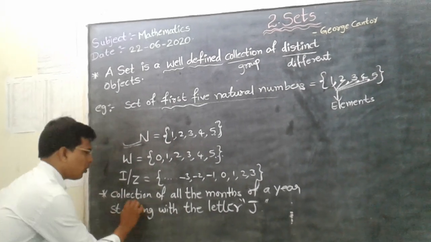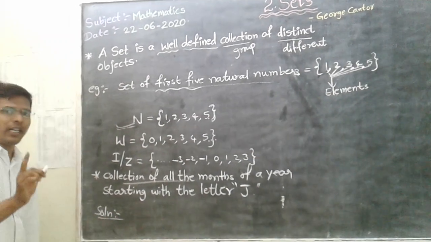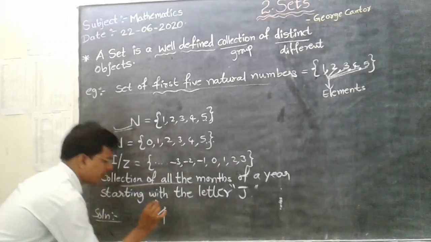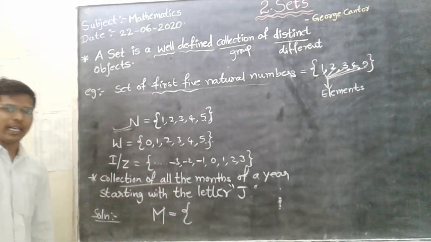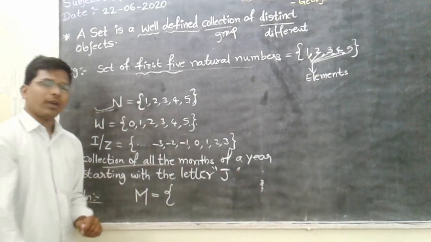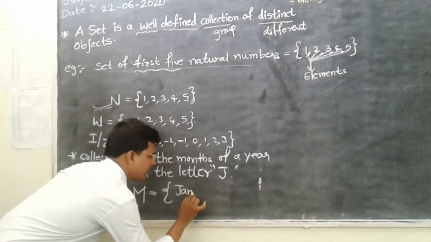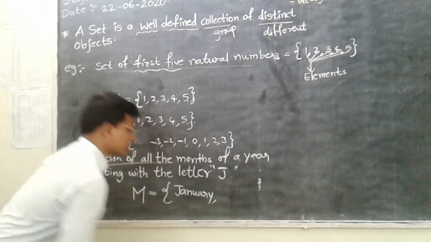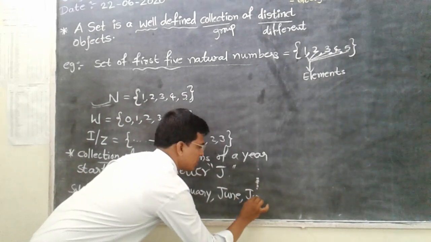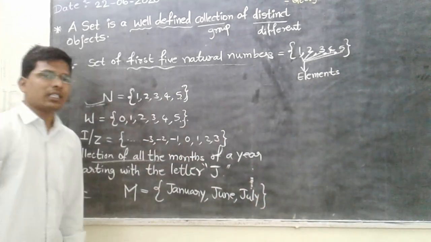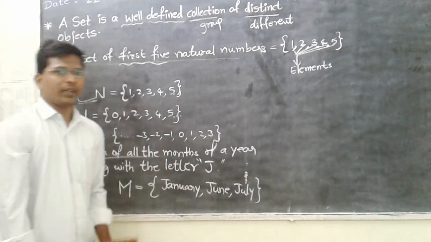For that, no need to write this big statement in the answer. Just represent with any one letter. I am taking here M for months, is equal to, this is the curly bracket symbol. Next, what is the first month starting with J? That is absolutely January. Next, June. Next, July. So these 3 months are starting with the letter J in a year. This is a representation of a set.